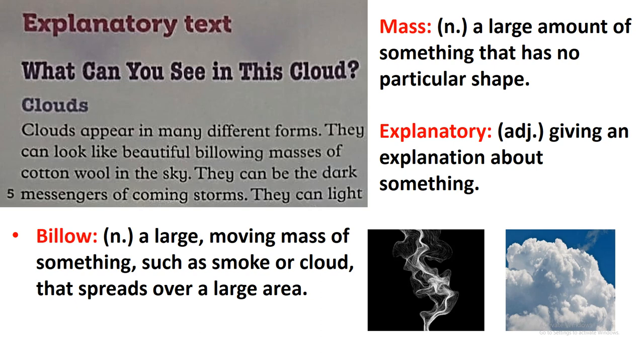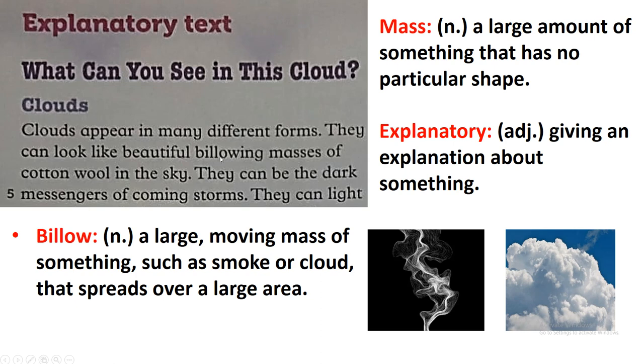And they are a mass of something. Mass is something that doesn't have a particular shape. Like what? Like clouds, as we mentioned, and like smoke, okay? As we can find in the picture here, they don't have a particular shape. And these clouds spread over a large area. Of course, clouds can spread over the sky, and the sky is a large area.